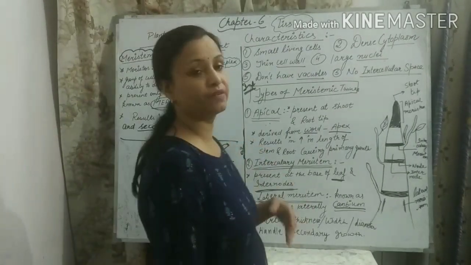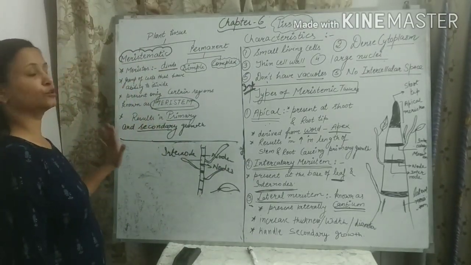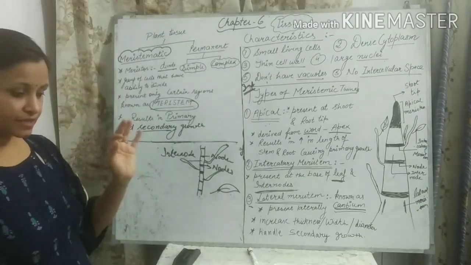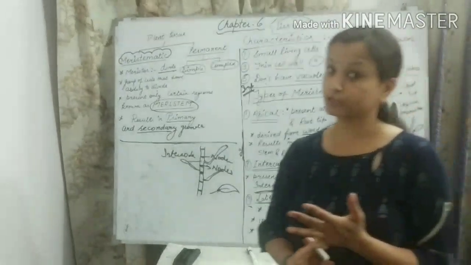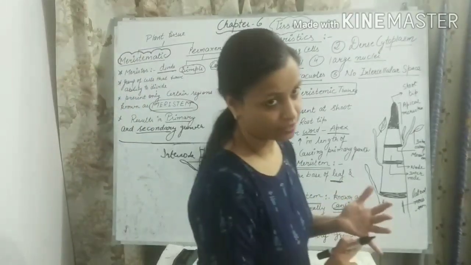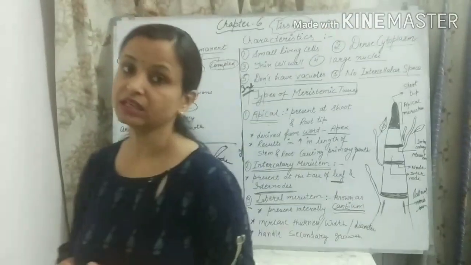We are going to revise today's topic very quickly. In today's lecture, we have discussed meristematic tissue. What is the main important thing about meristematic tissue? Meristematic tissues are actively growing, continuously dividing tissues. The main function of meristematic tissue is to increase the length and the thickness of the plant.